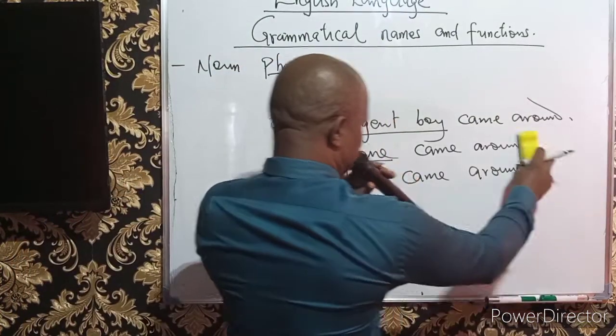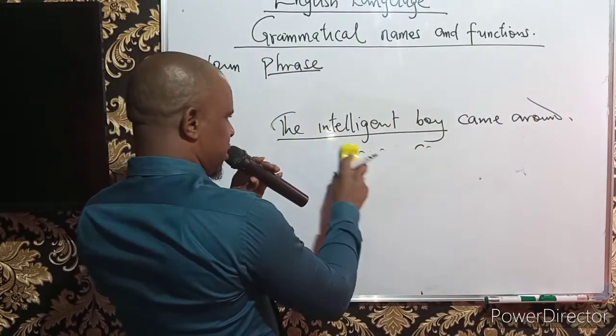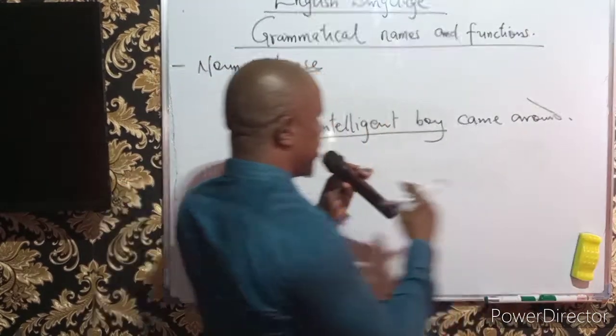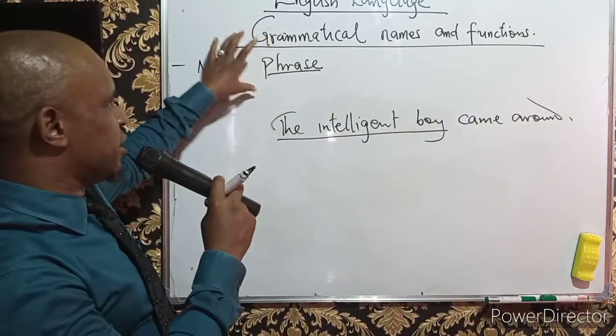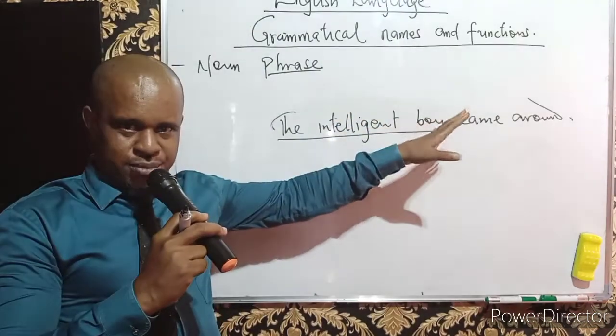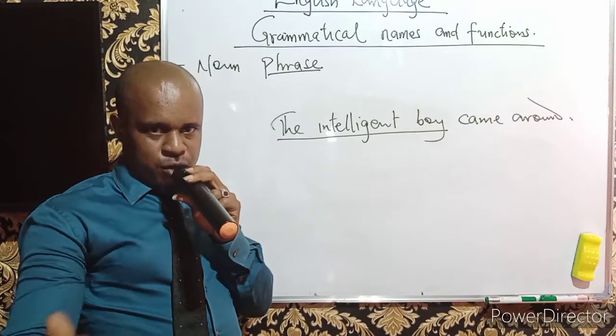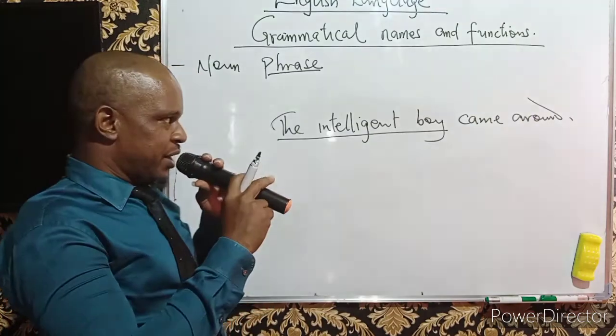So, in exam situations, for instance, like I said, we experience questions under grammatical names and functions in comprehension passages during the challenges of examinations.